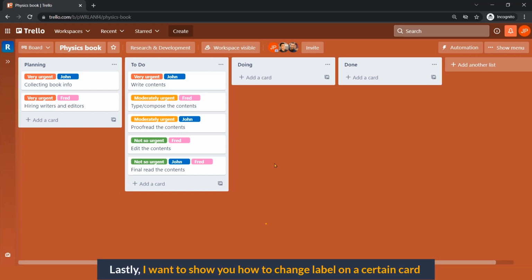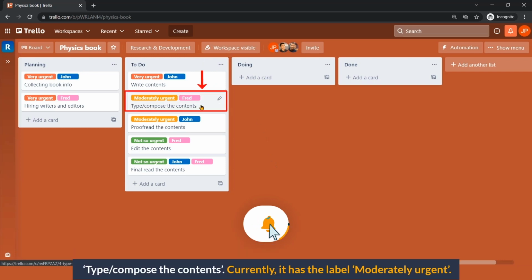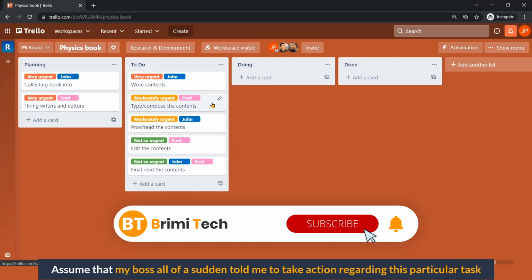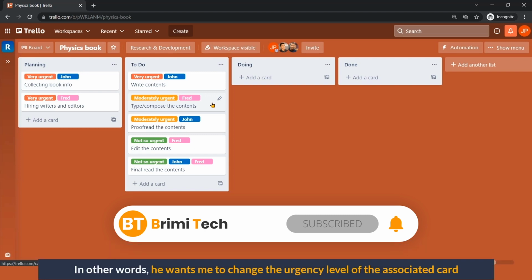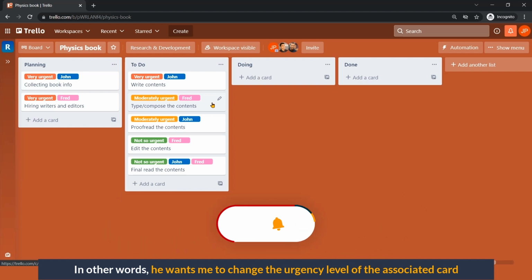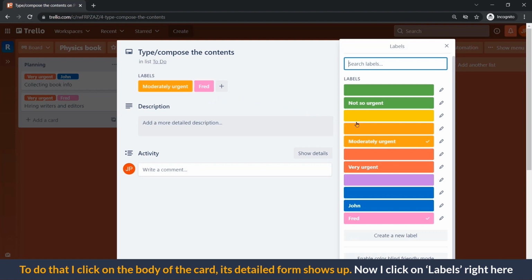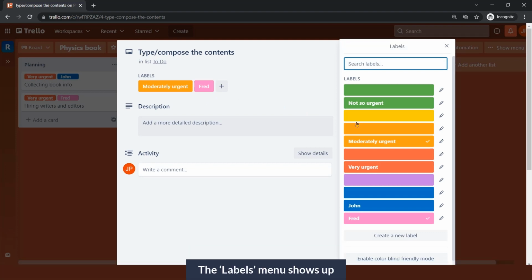Lastly, I want to show you how to change a label on a certain card, type, compose the contents. Currently, it has the label moderately urgent. Assume that my boss all of a sudden told me to take action regarding this particular task. In other words, he wants me to change the urgency level of the associated card. To do that, I click on the body of the card. Its detailed form shows up. Now I click on labels right here. The labels menu shows up.